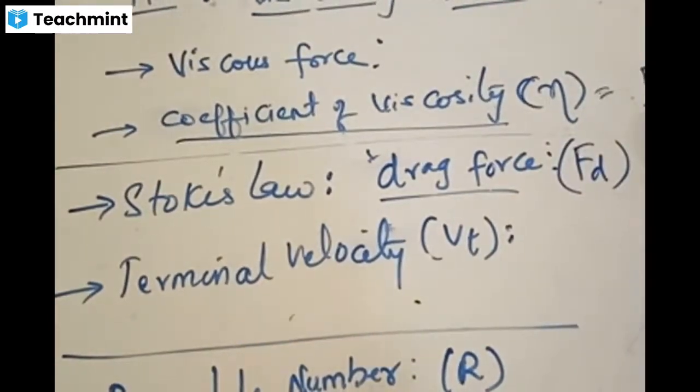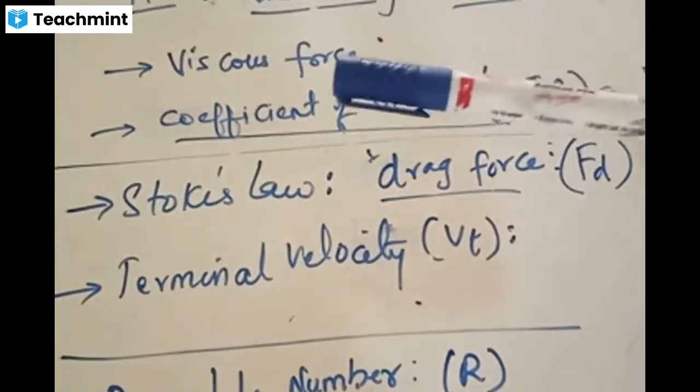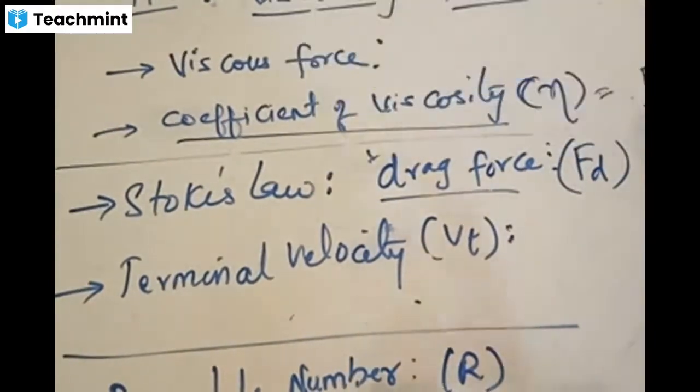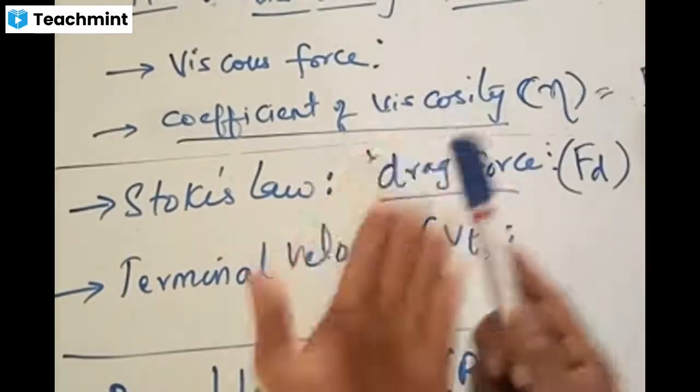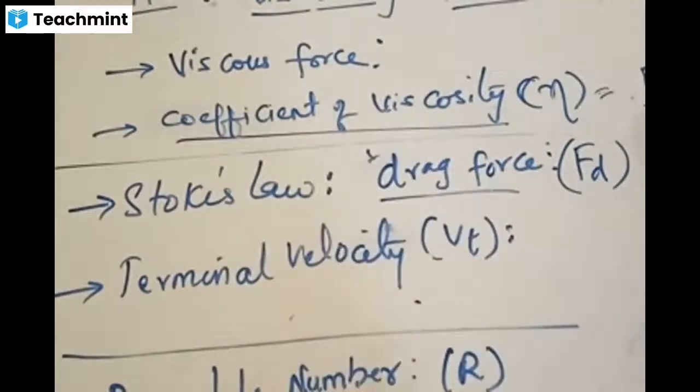Clear? Very good, Nikita. What is this drag force? We denote it by the letter F of D. What is drag force? Now I'm repeating. If you throw a body in air, or if some raindrops fall because of rain, the walls of that body are acted upon by some kind of opposing force by the fluid, or by the air, that opposing force.